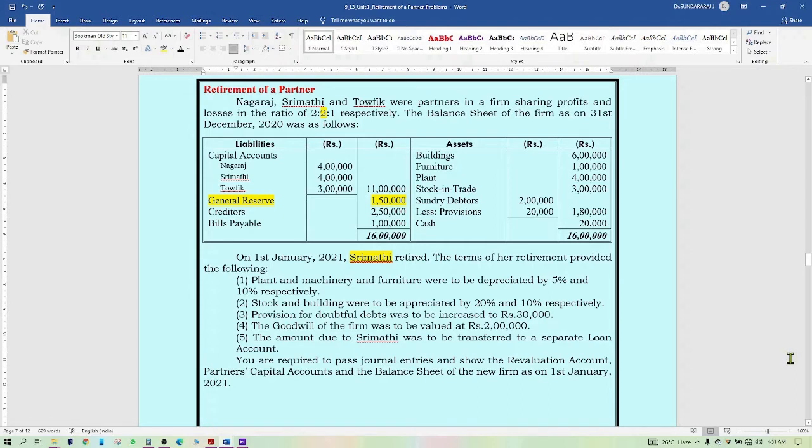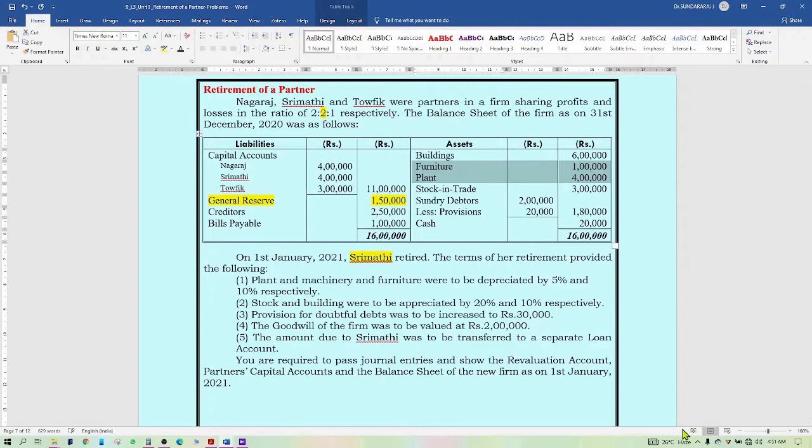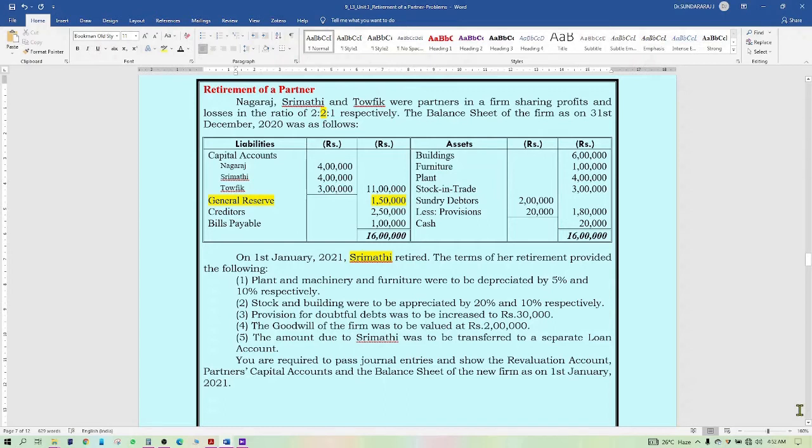So there is an adjustment in the plant and furniture, which are to be depreciated. So we have to prepare the revaluation account and the plant and machinery has to be adjusted. In the same way, stock and buildings were to be appreciated by 20% and 10% respectively.